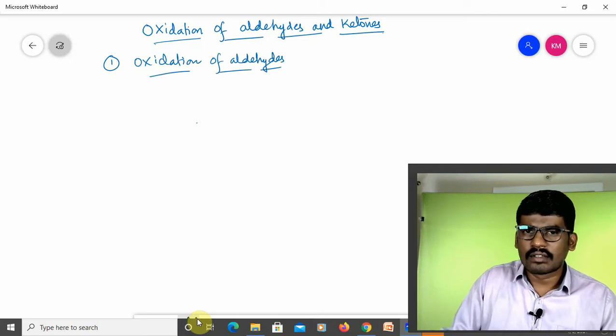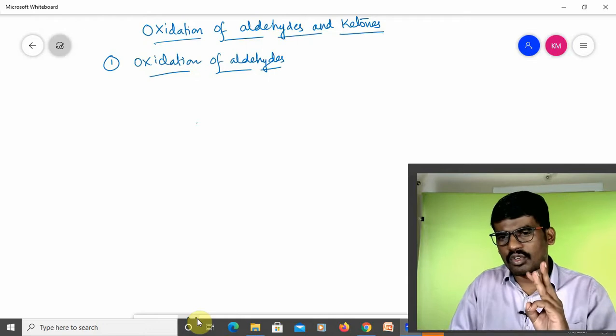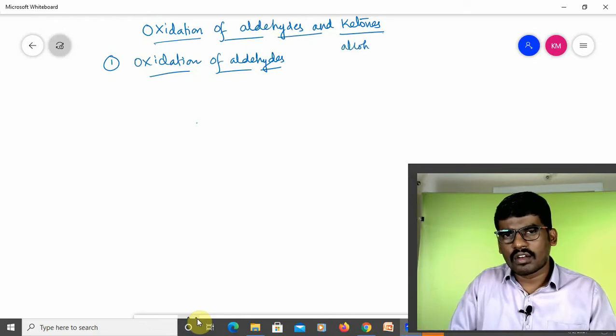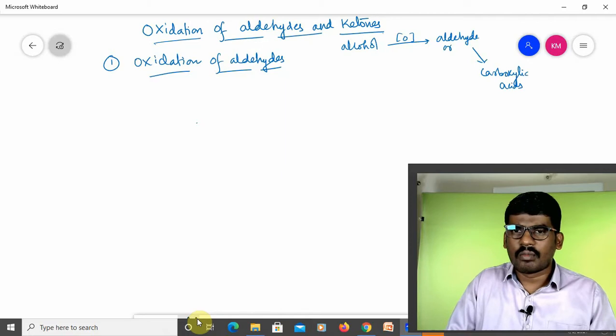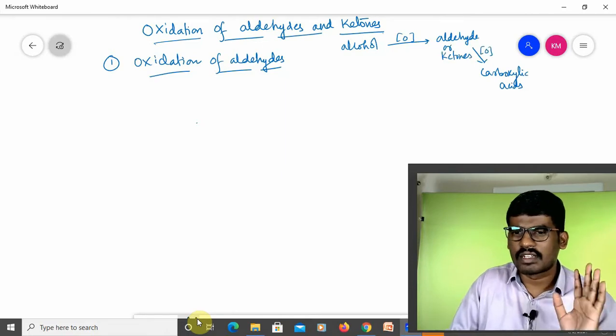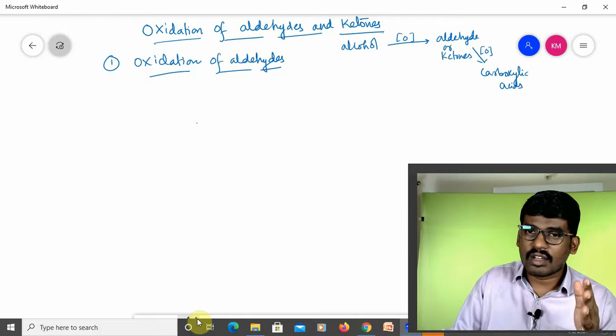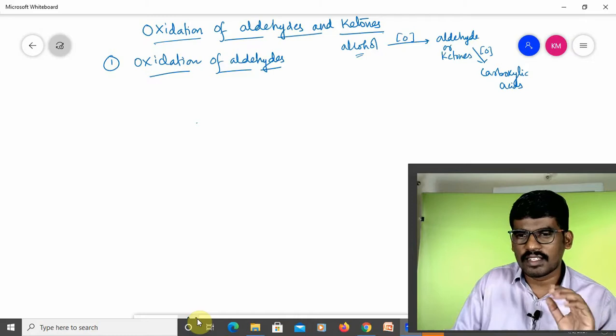See, remember one thing. It is an interconversion of three functional groups. One is alcohol. Alcohol upon mild oxidation will give aldehyde. Aldehyde upon further oxidation can give carboxylic acids. Carboxylic acids on reduction will give aldehydes or ketones, which on further reduction will give alcohols. This is interconversion. Hope you understand, children.